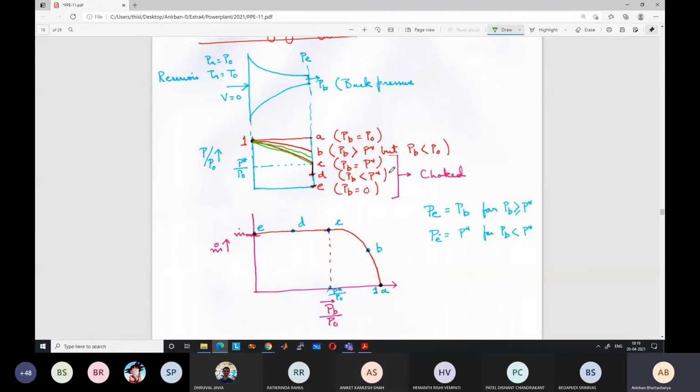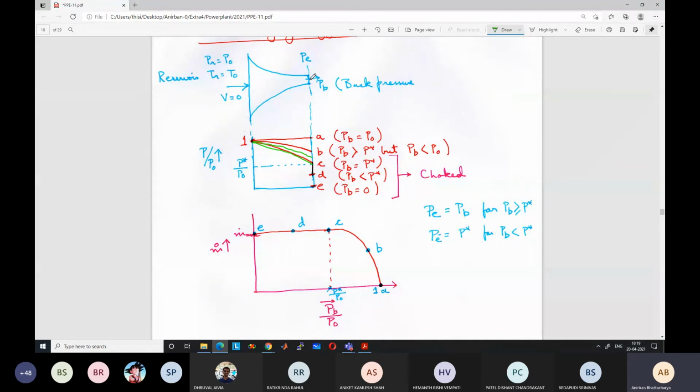So up to this point, we don't have any confusion. We have reached the sonic pressure, the critical pressure and the sonic velocity. Now, if I decrease the pressure further, say instead of 0.52 atmosphere I make the pressure 0.2 atmosphere, which is lower than the critical pressure, so I make the outside pressure 0.2 atmosphere here, then what will happen?